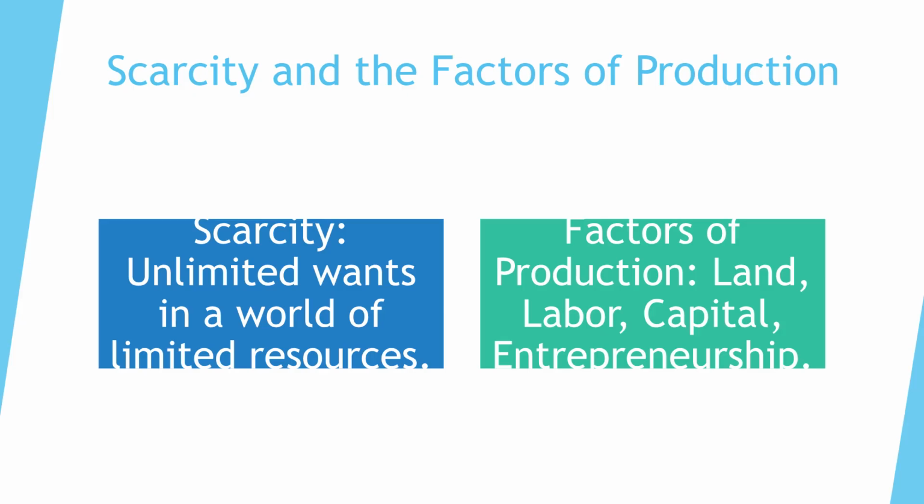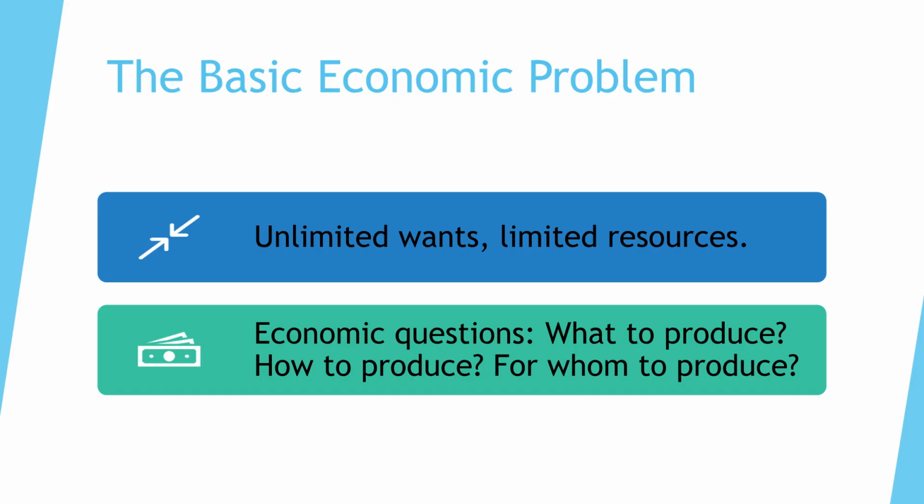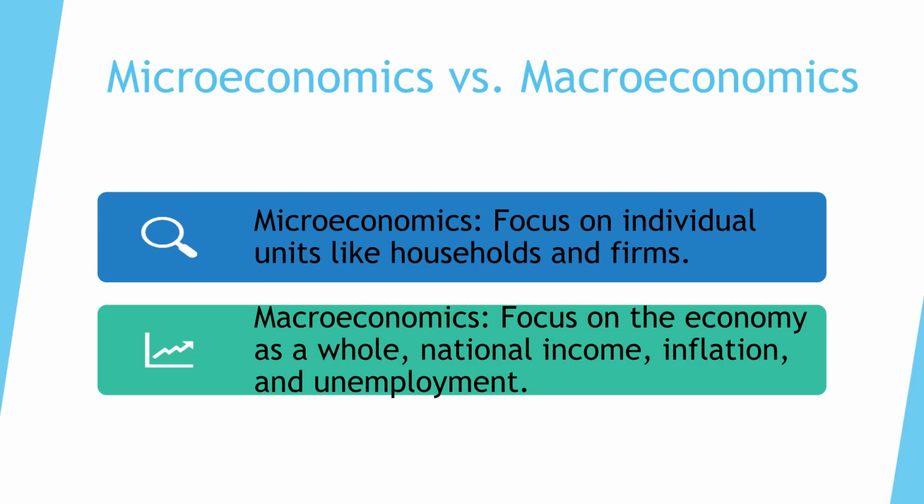The factors of production are land, labor, capital, and entrepreneurship. Opportunity cost is the value of the next best alternative. Trade-offs are a result of scarcity, requiring the giving up of one option for another. The basic economic problem is rooted in unlimited wants and limited resources, leading to the core questions: what, how, and for whom to produce. Microeconomics focuses on individual units like households and firms. Macroeconomics, however, looks at the economy as a whole, including national income, inflation, and unemployment.